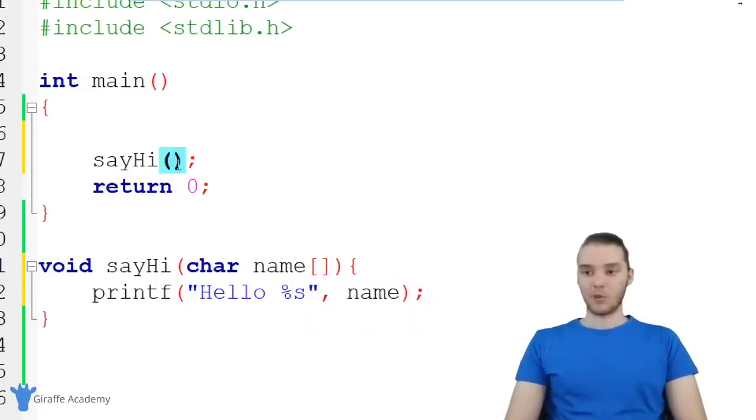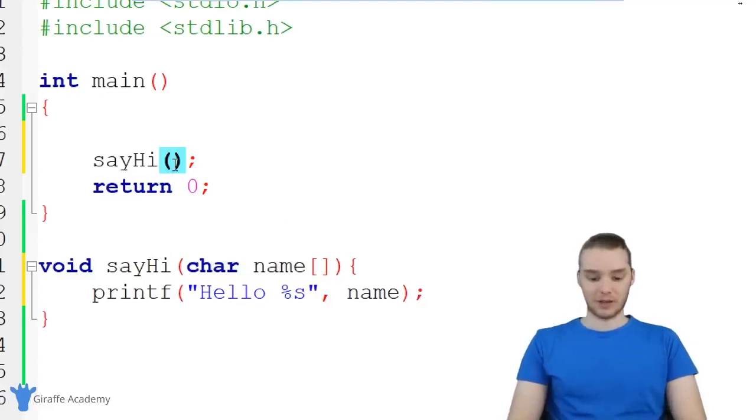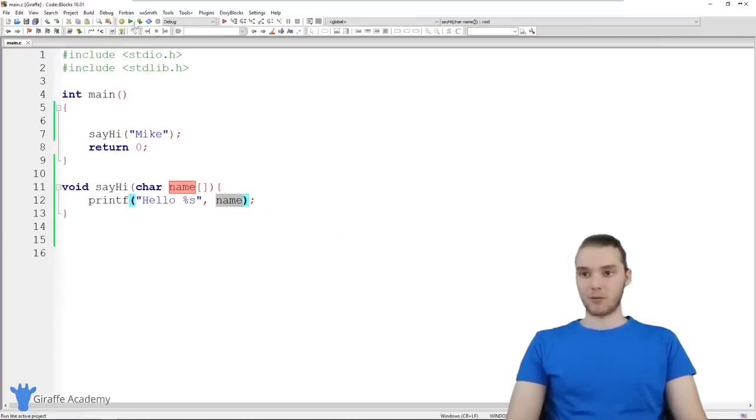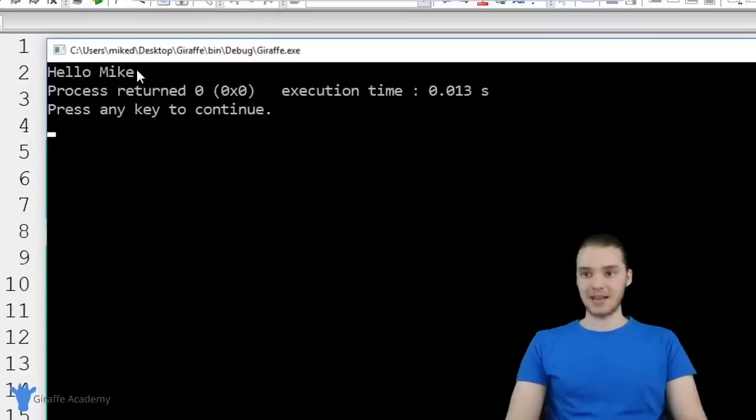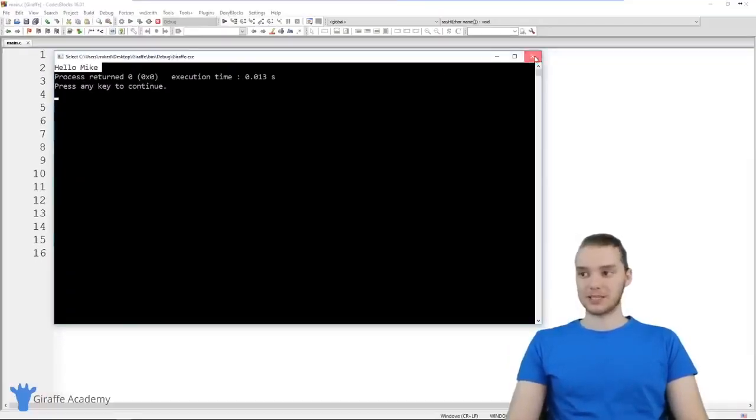Now, over here, when I call this say hi function, because I specified that it's going to take a parameter, I have to give it a string. So I could give this a string like Mike, I'll put my name in here. When I call this say hi function now, I'm passing the value Mike into this function. So Mike is going to get stored inside of this name array, and we're going to be able to print it out down here. Let's run our program, and you'll see it says hello Mike. So instead of saying hello user, we're able to customize what it says.